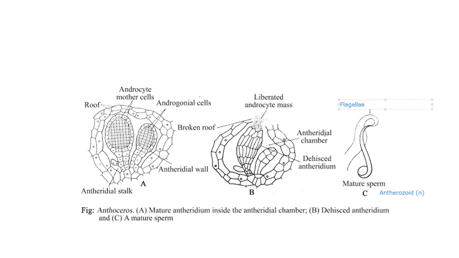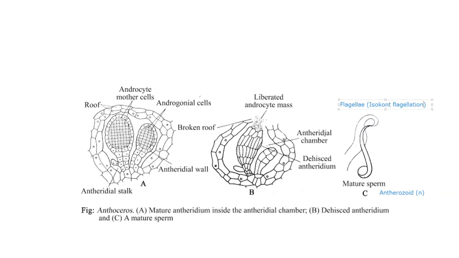The plural is flagellae, and the flagellation which is present here is called isocont. Isocont flagellation: iso means similar. If both the flagella are of the same type, as you can make out here, then it is called isocont.